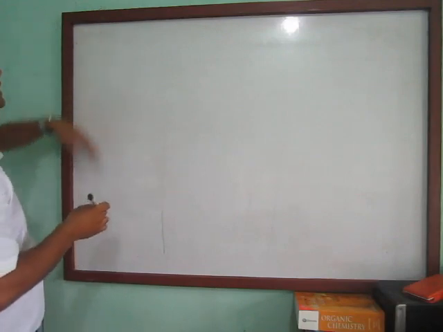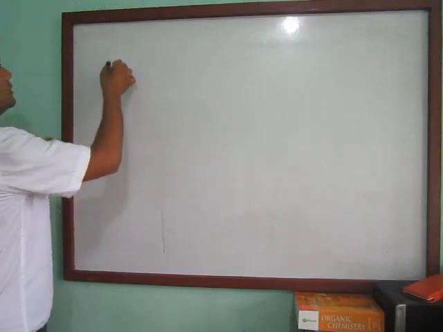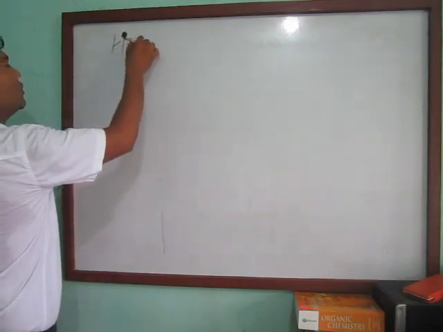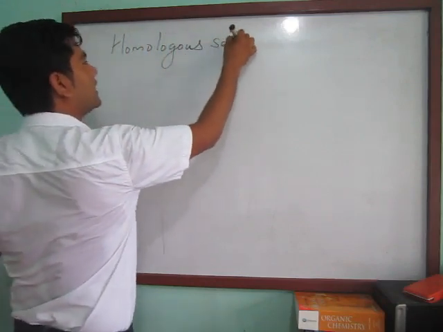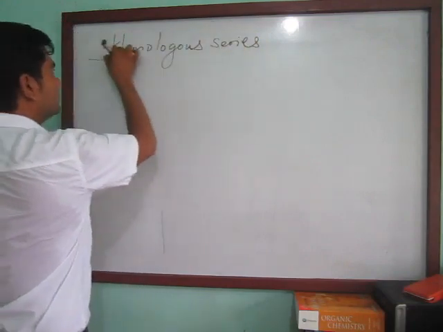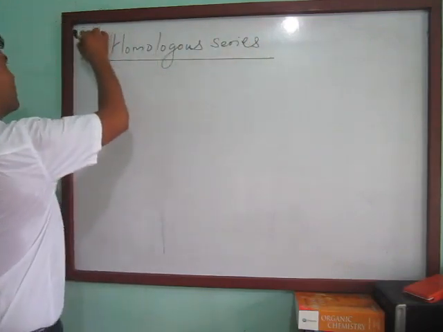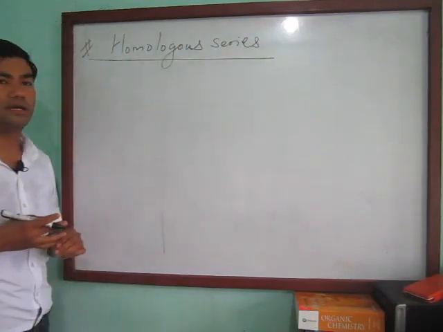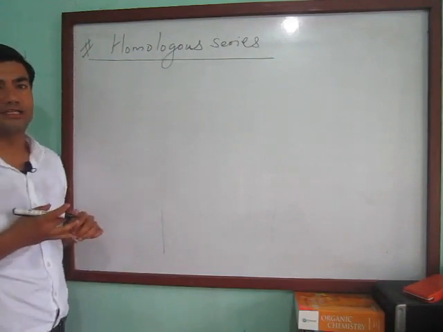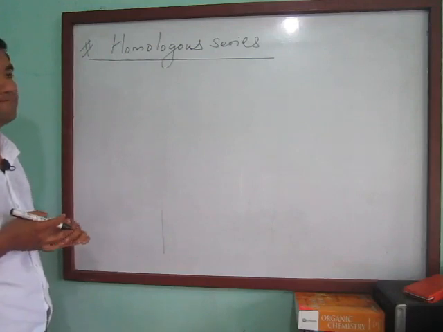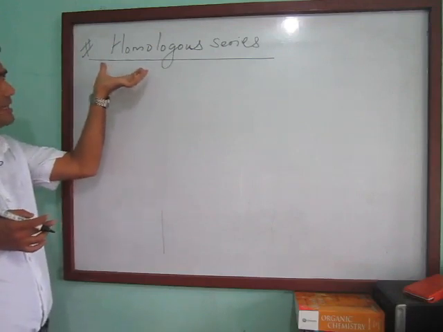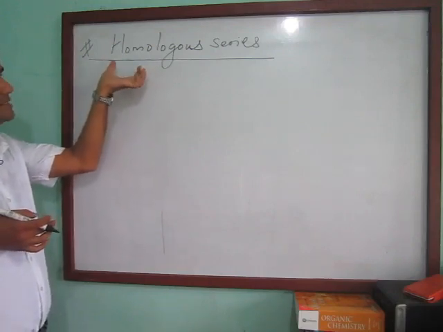So another heading is homologous series. This one is very important for you. Actually, what is homologous series? So how do we describe this one? You can figure out the meaning from the name.